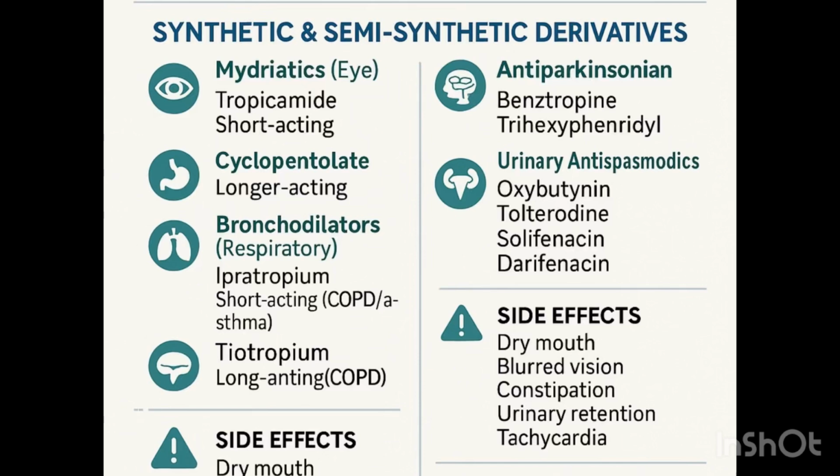Remember, they are classified under what? Synthetic, semi-synthetic, and natural. Under the natural, you have atropine and you have what? Scopolamine. Under the synthetic, you have various ones. You have the urinary antispasmodic, you have the GIT antispasmodic, you have the anti-Parkinsonian agent, you have the bronchodilators. You also have the myotic agent. So I've explained all of them to you.